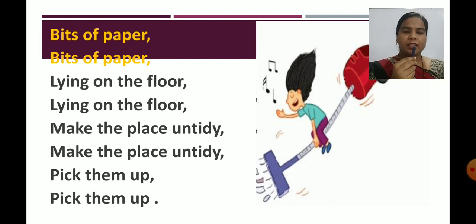Children, you also have to sing this poem in this rhythm and intonation. Now, as we have sung this poem, in that poem we can see one picture too. This is a boy. Now what is he doing? He is cleaning the room.